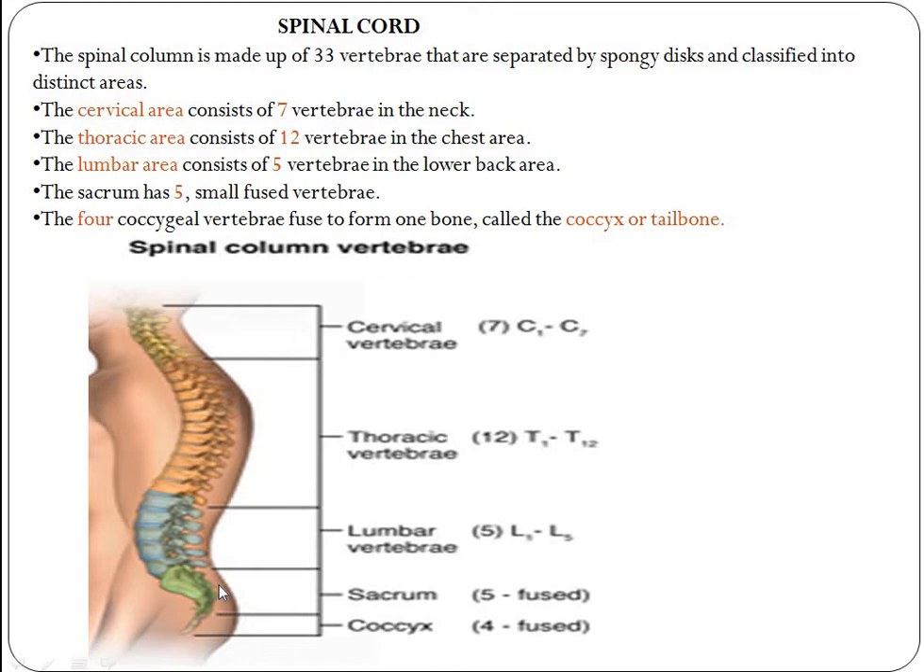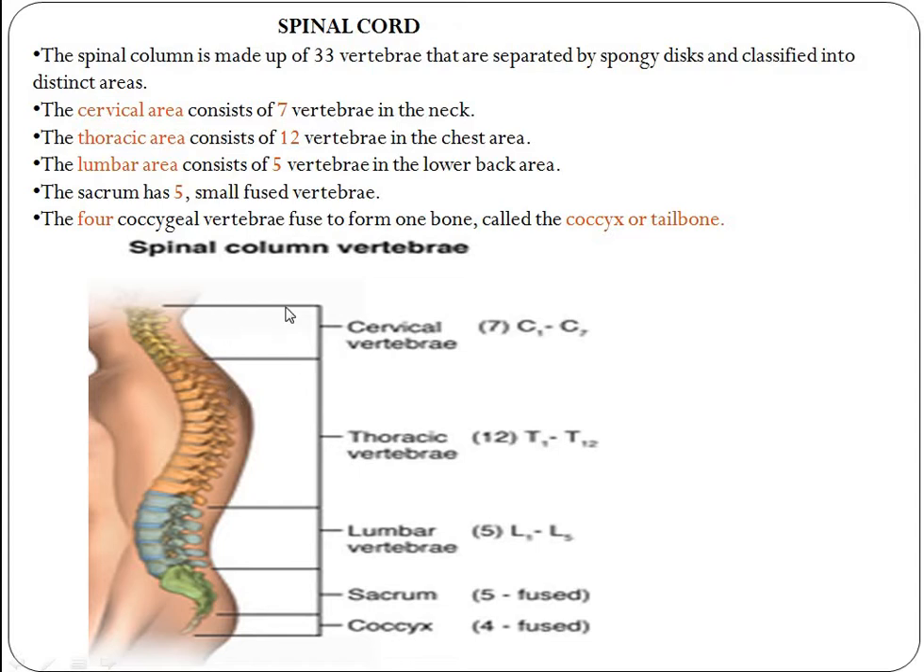It carries signals between the brain and the rest of the body. The length of the spinal cord varies from person to person, maybe 43 centimeters in females and 45 centimeters in males. The vertebral column is made up of 33 vertebrae, which are separated by spongy discs in between them, and it is classified into distinct areas.